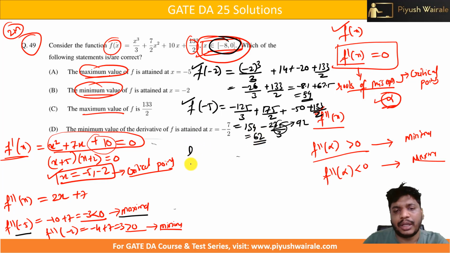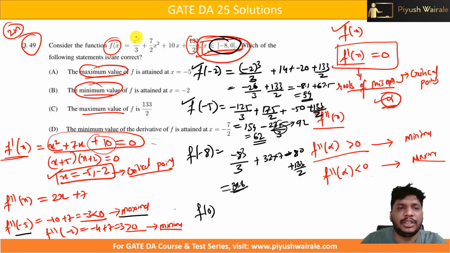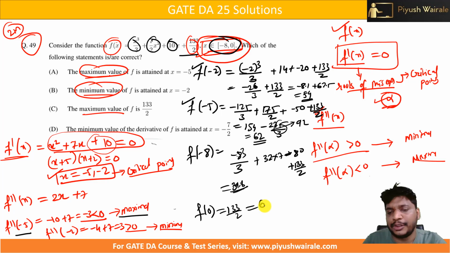Now what about the endpoints? So f of minus 8 will be what? Because we need to compare now. So again minus 8 cube, 3, plus minus 8 square is 16. So 64. 64 divided by 2, 32 into 7. So that will be 32 into 7 minus 80 plus 133 divided by 2. You can do the calculation. It will be around 39.8 something. Now what about f of 0 at this end point? So this will be 0, 0, 0, and we got 133 divided by 2, that is basically 62.5.